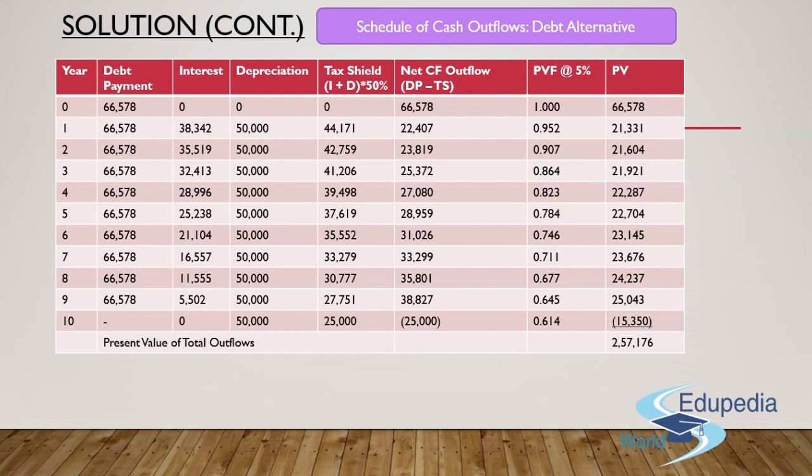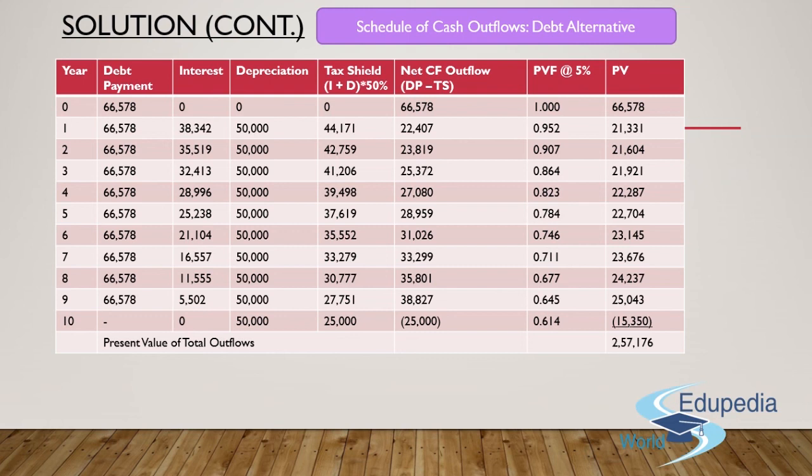You'll get 44,171 for year 1, 42,759 for year 2, and so on till 27,751 for year 9. I'll tell you something related to year 10, but before that you need to understand what goes through from year 0 till year 9. After getting this tax shield, all you need to do is subtract the tax shield from your debt payment. You will get the net cash outflow, which will be going out of your pockets. Multiply the same with the present value factor annuity at 5%. You'll get the present value for the first 9 years.